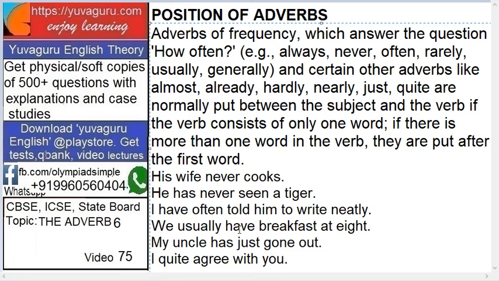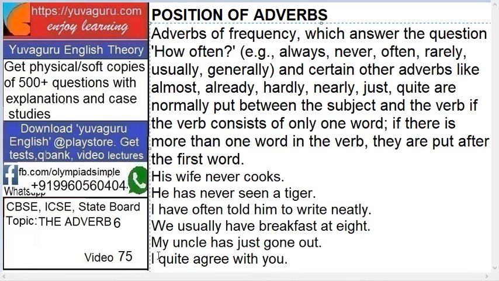We usually have breakfast at 8. Usually, adverb, right? We is the subject. So have is a verb over here. We have. We is the subject. Have is a verb. So between the subject and the verb, because it has only one word. My uncle has just gone out. Has gone totally is the verb over here. That's why after the first verb. I quite agree with you.